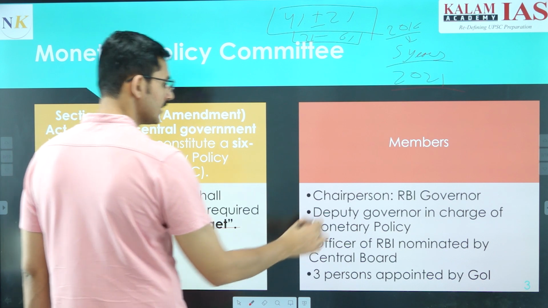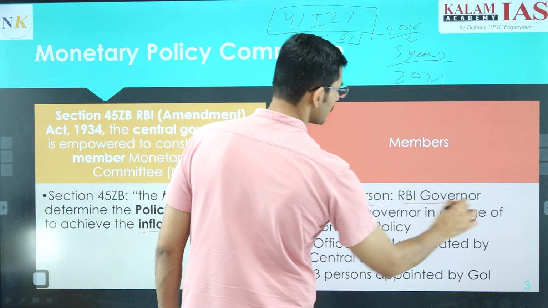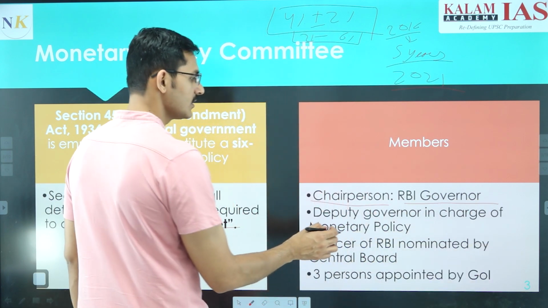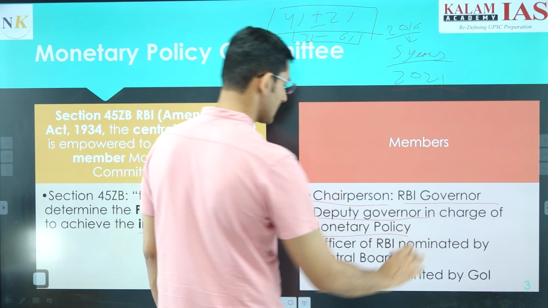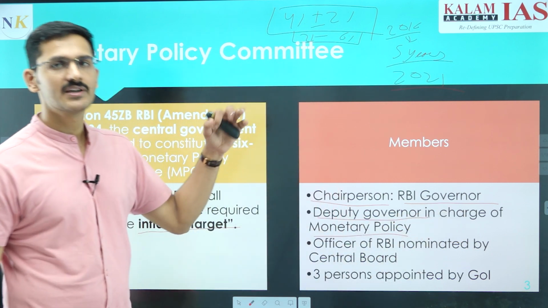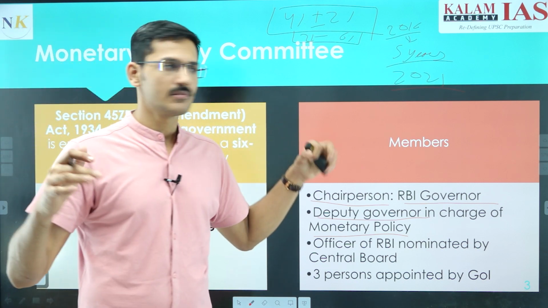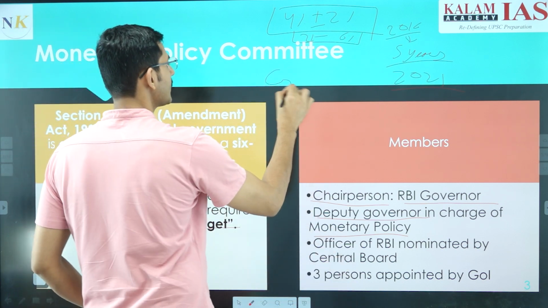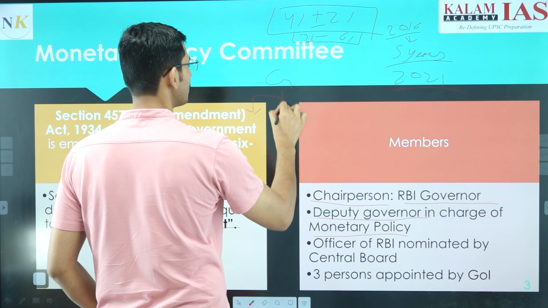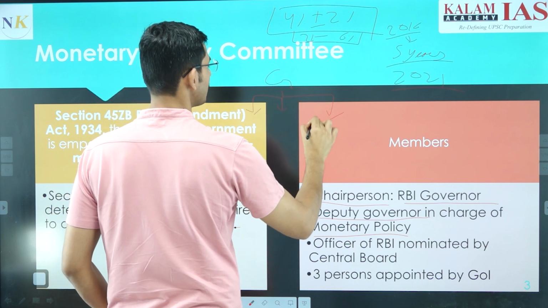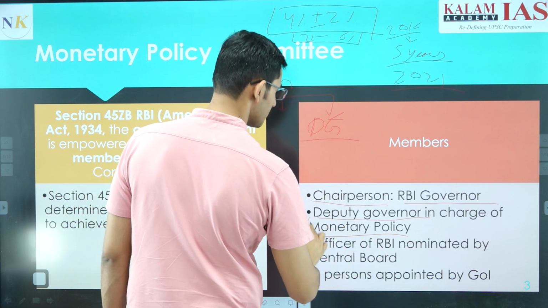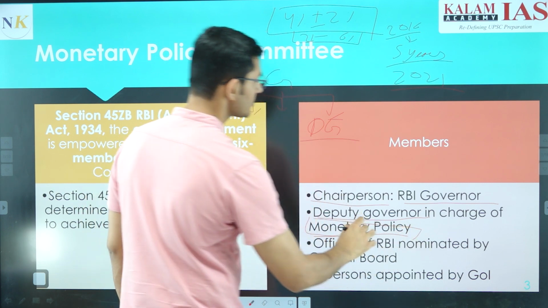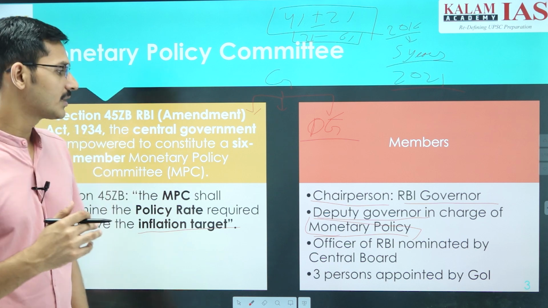RBI Governor is the chairperson of the Monetary Policy Committee. Next member is the Deputy Governor in charge of monetary policy. In the Reserve Bank of India, there is a governor, and under the governor there are several deputy governors. One of the deputy governors is in charge of monetary policy. That deputy governor is going to be a member of the Monetary Policy Committee.